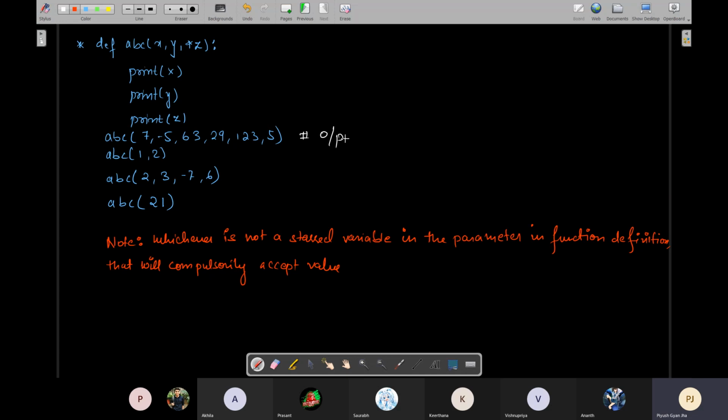Okay, so here x will be getting value 7, y will be getting -5, and z will be getting the list 63, 120, 29, 123 and 5. ठीक है, this is for this line. What about 7 minus 5 6? हाँ ठीक है अनंत. What about this line?